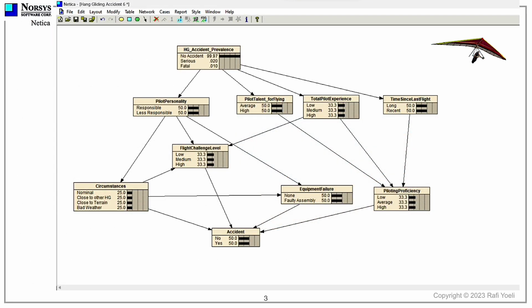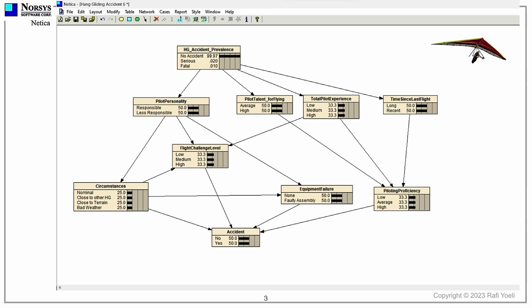Here we already see a fully constructed Bayesian belief network. We put it together using Norsys Software Corporation's Netica package. The network was constructed as a directed acyclic graph, DAG, with the help of veteran hang gliding pilots and some material from the literature. The top node shows the prevalence of accidents, or the prior in our analysis.